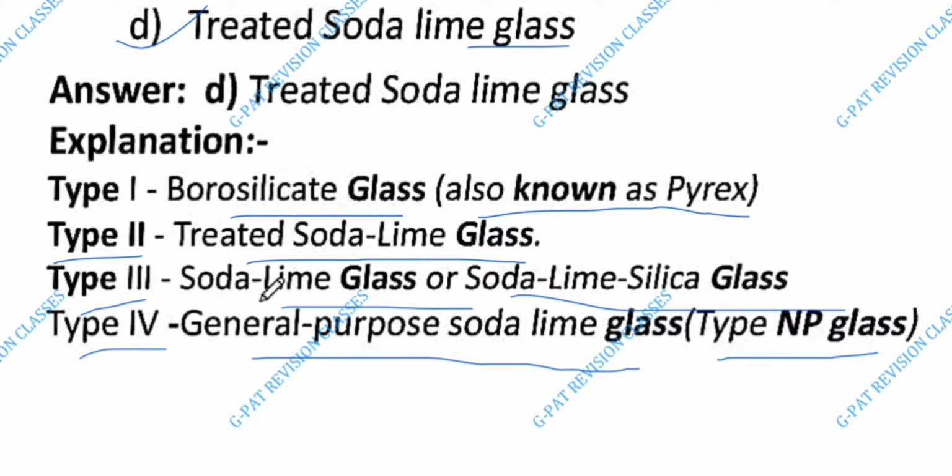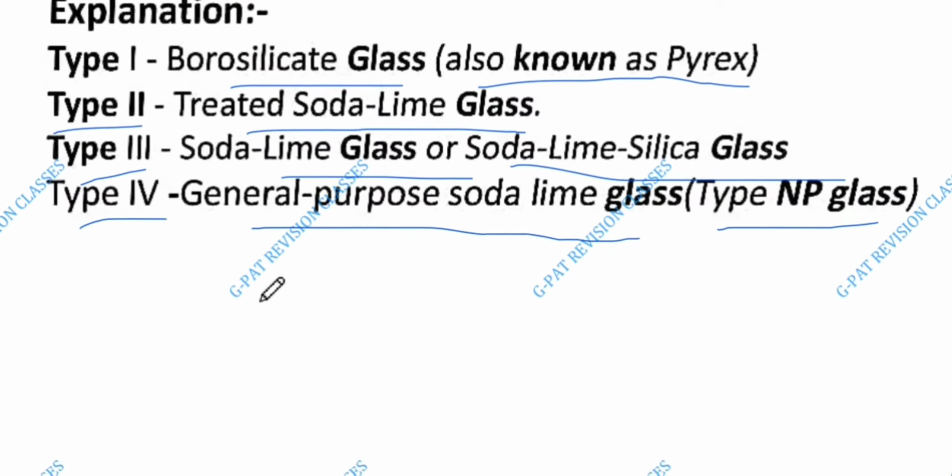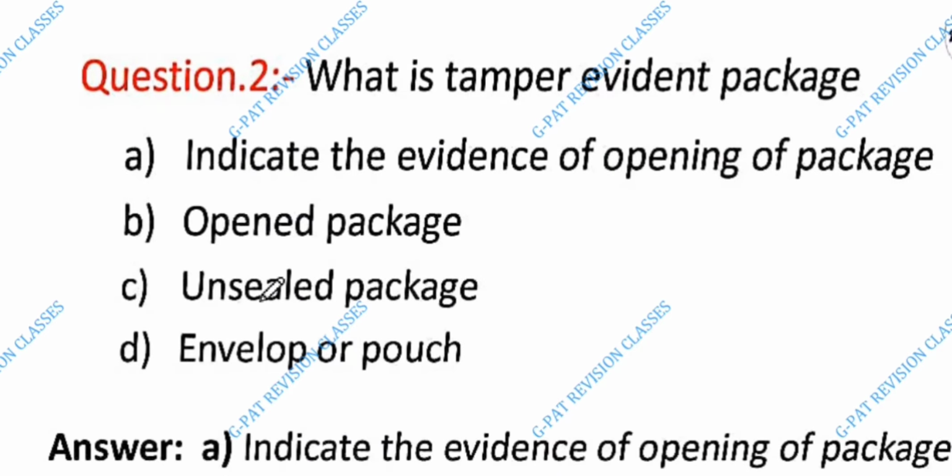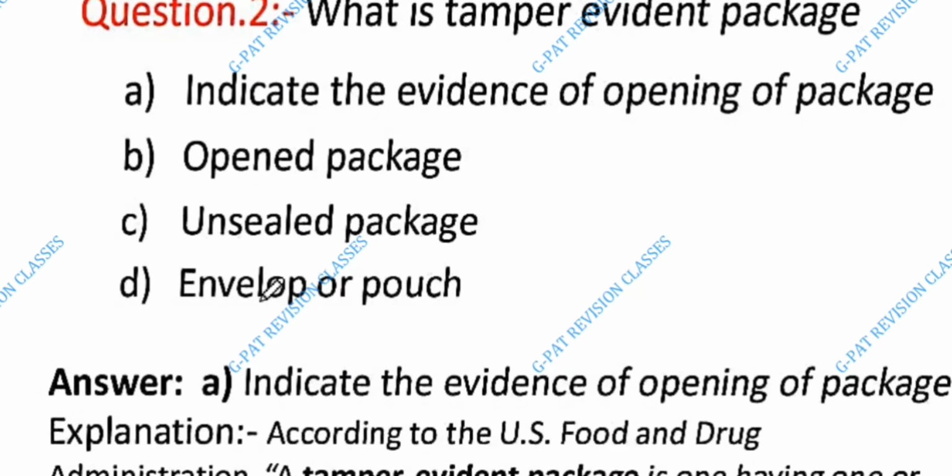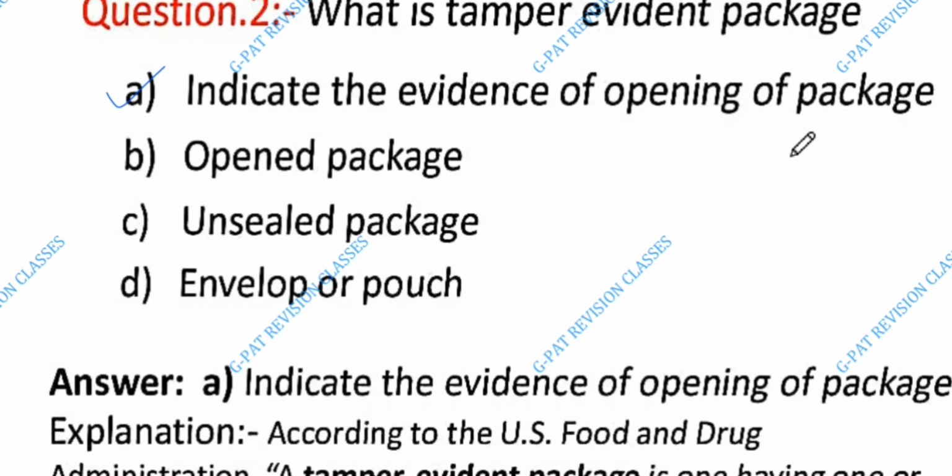Okay. Next is second question number. What is tamper evident package? The answer is A. Indicate the evidence of opening of package.